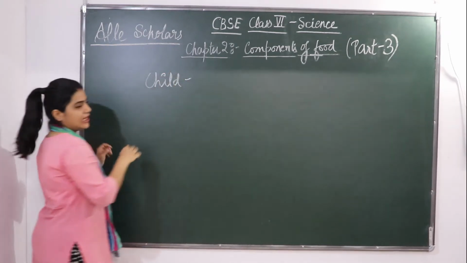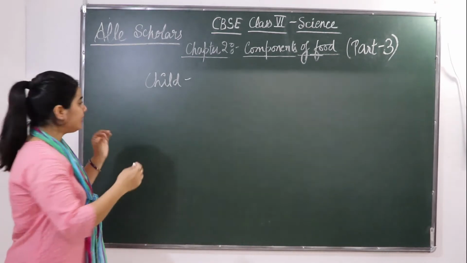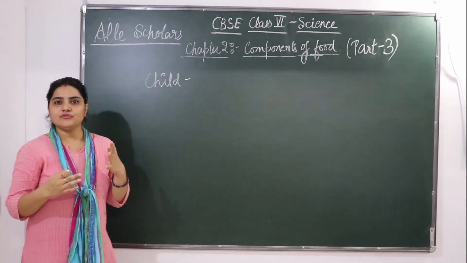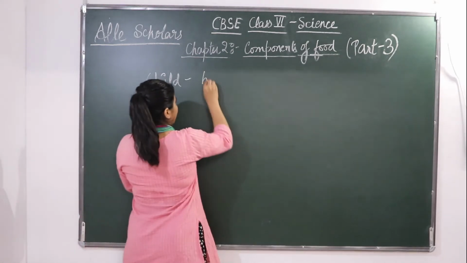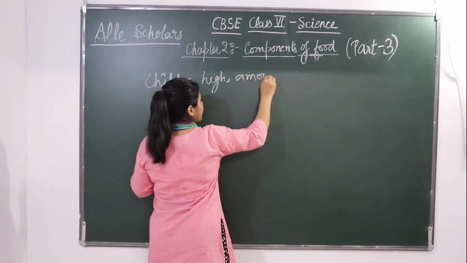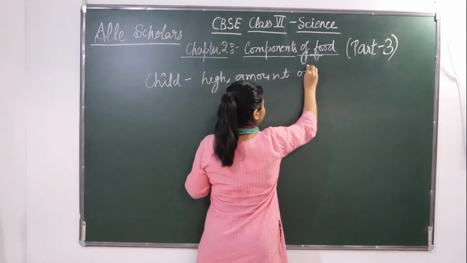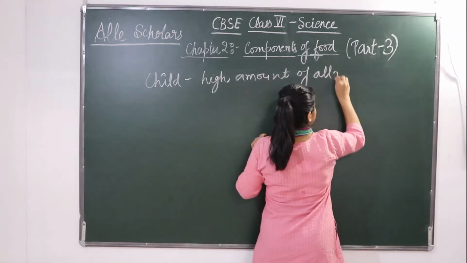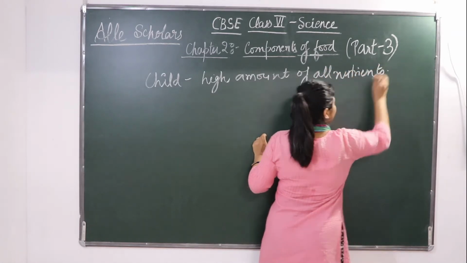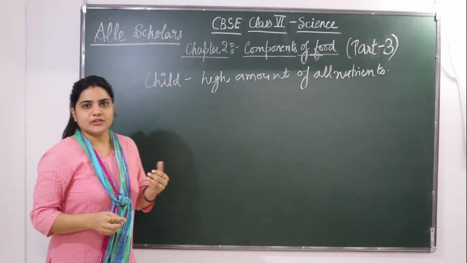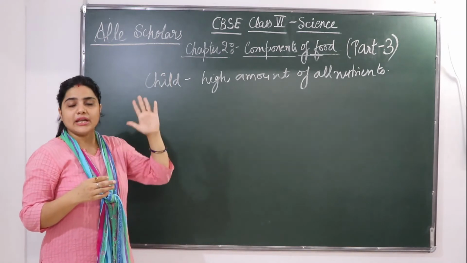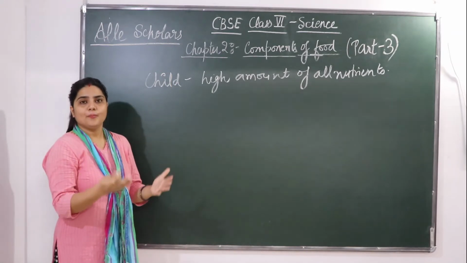So if we see a child, what does a child need in its diet? It needs a high amount of all the nutrients. Now if we talk about a teenager, what he needs maximum is protein, because protein helps in the growth of a body.